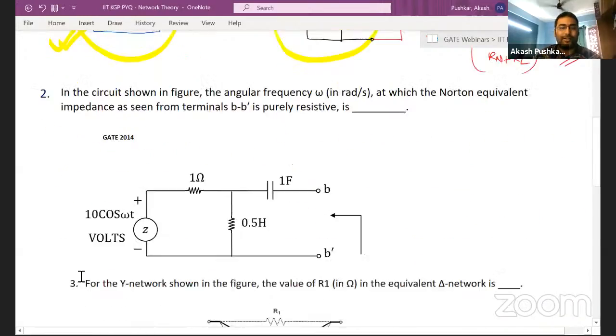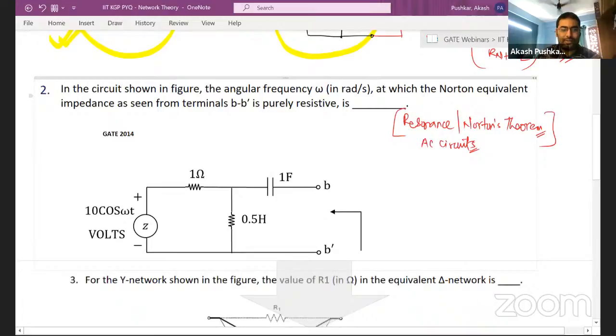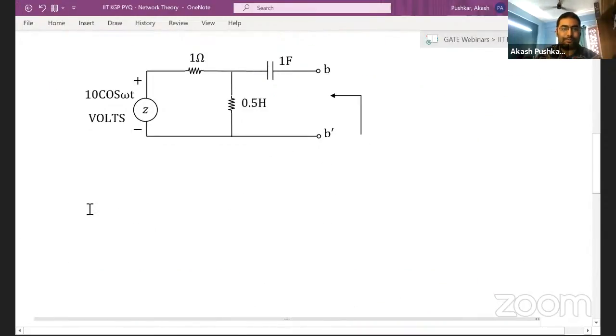Come on. This is another question that they asked from the topic, I would say resonance, a little bit of theorem. Norton's theorem is again being asked here. Can you guys see that? Right? Obviously you can also put it in AC circuits, given that resonance happens in AC circuits, right? What is the answer for this question, guys? Can you see on the screen? Let me manage the space here a bit. So I'll just push it down.